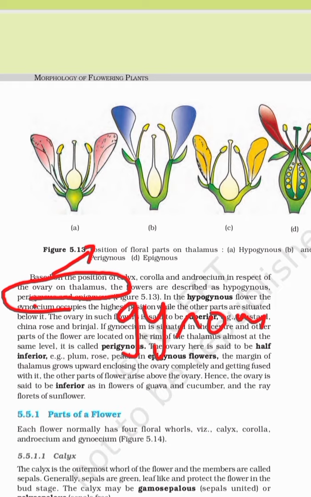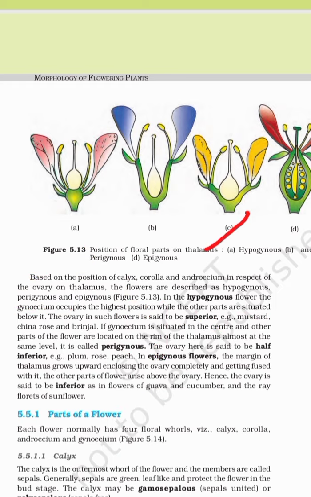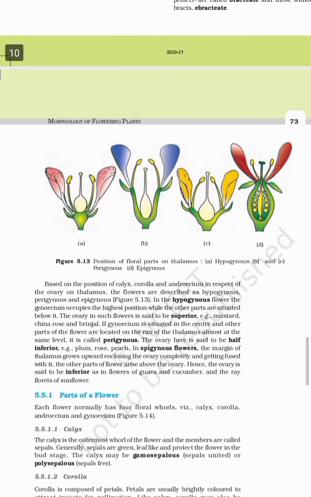Now let us see. You can see the first figure. It is hypogynous. Hypogynous means the ovary is exactly on the top of the thalamus. B and C are perigynous.